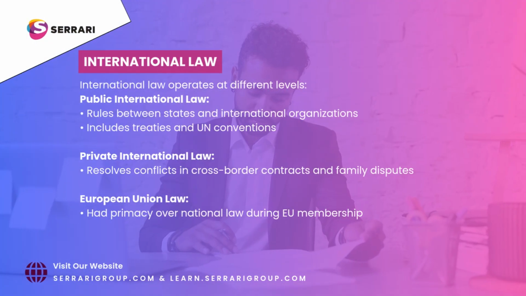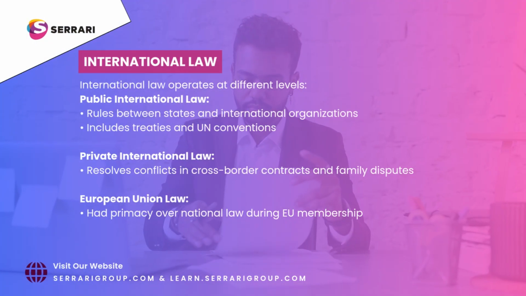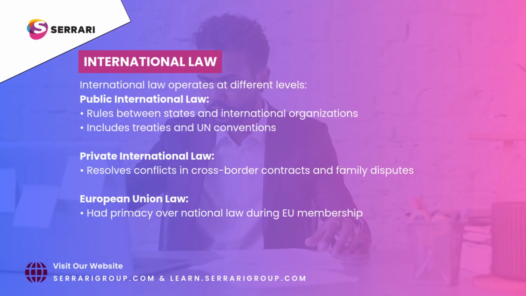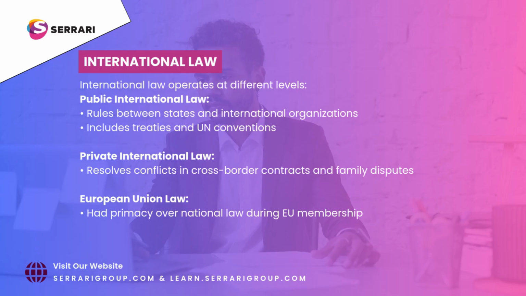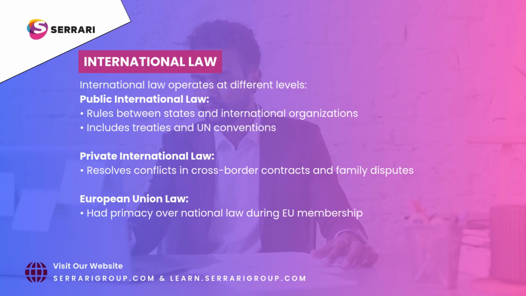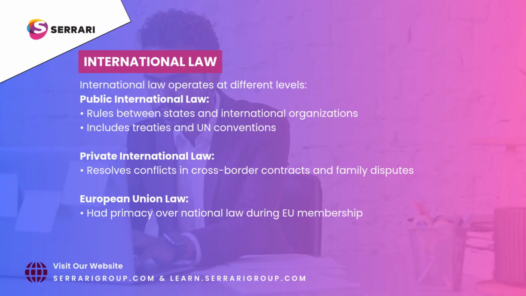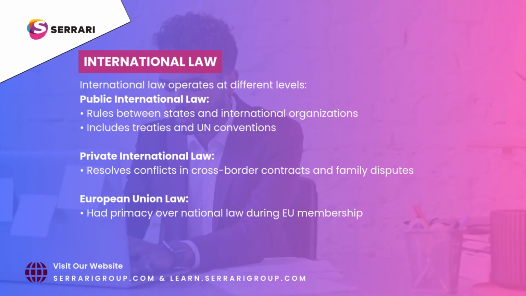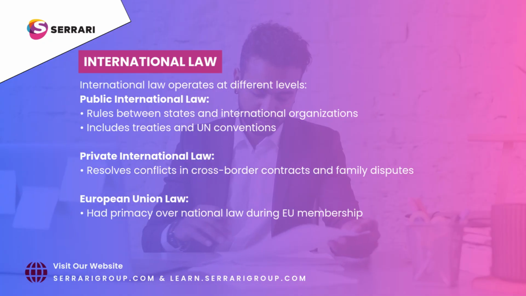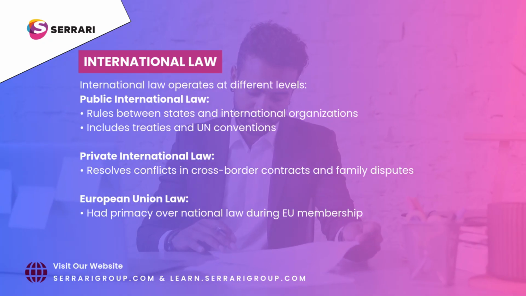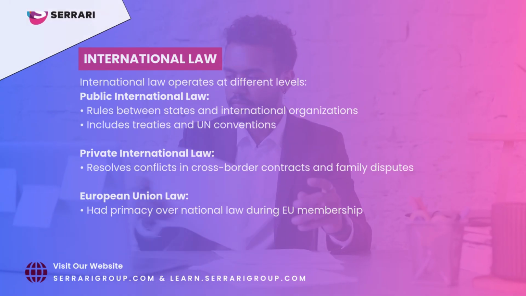International law. International law operates at different levels. Public international law. Rules between states and international organizations. Includes treaties and UN conventions. Private international law. Resolves conflicts in cross-border contracts and family disputes. European Union law. Had primacy over national law during EU membership.